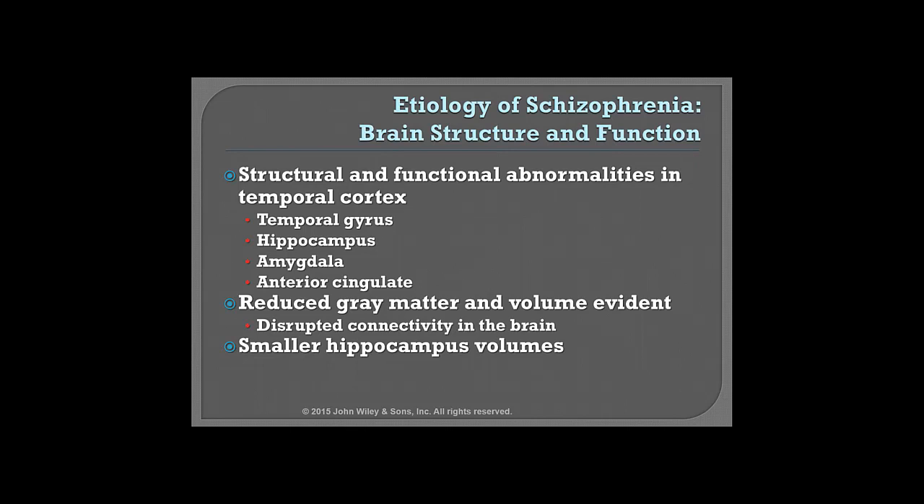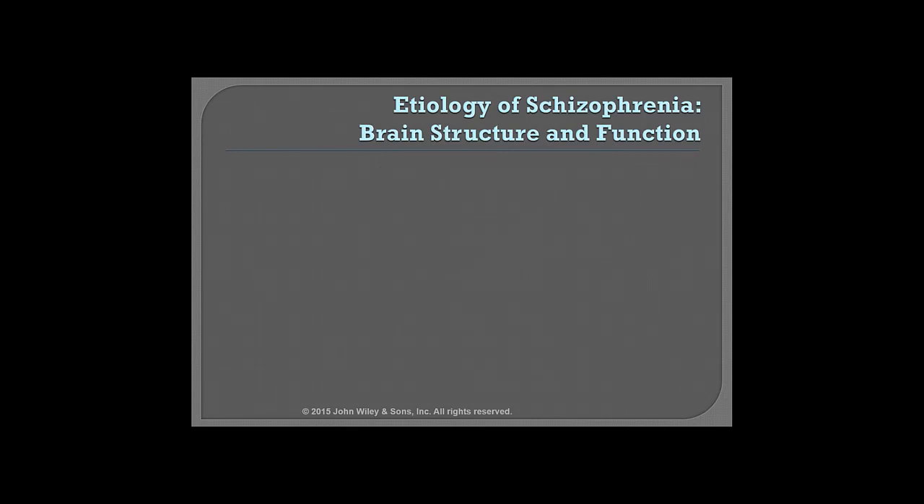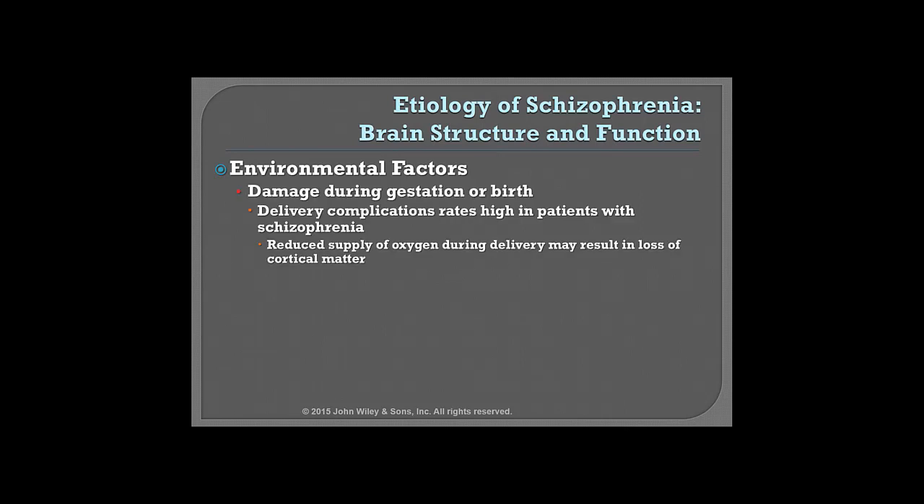Slide 24. Could there be any environmental factors that have impacted brain structure? We do know that there is damage during gestation or birth, such as delivery complications. There's a fairly high rate of delivery complications in patients with schizophrenia. A reduced supply of oxygen during delivery may result in a loss of cortical matter. There is also research that indicates there might be viral damage to the fetal brain.